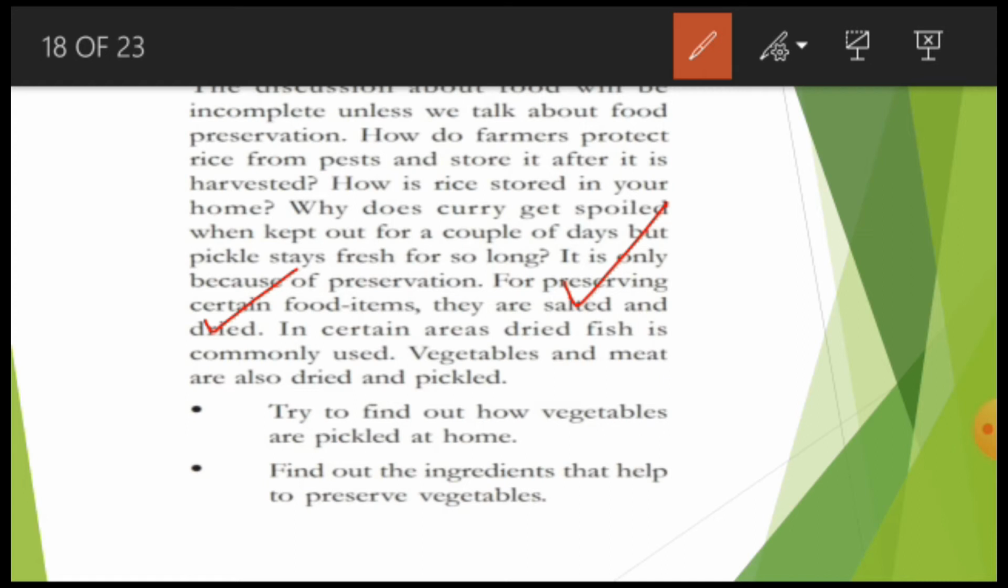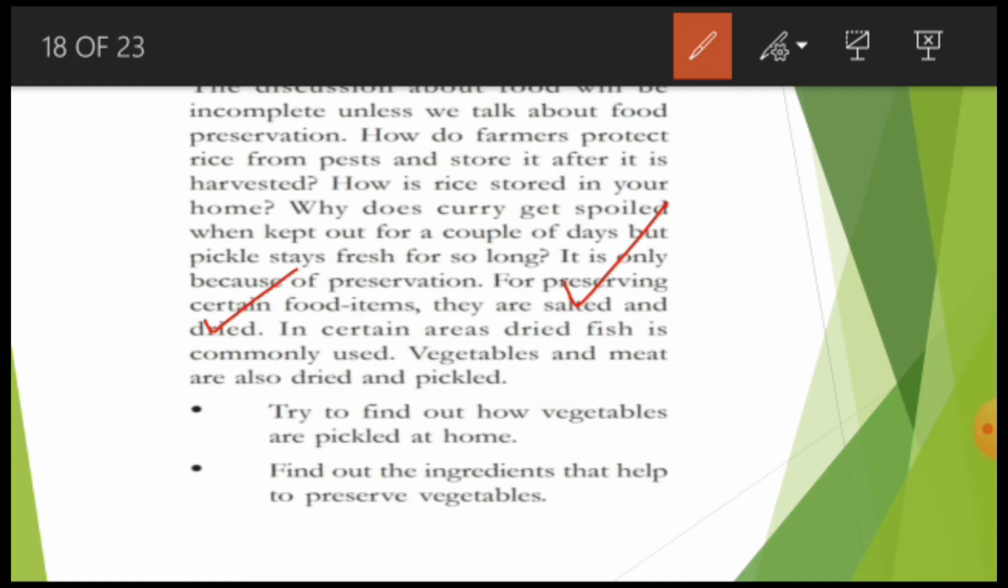So many persons make pickles with mangoes, lemons, and tomatoes. So here some vegetables and other food materials are also stored for so many years. If you see the tomato, if you store it for more than 1 week, the tomato may be spoiled.